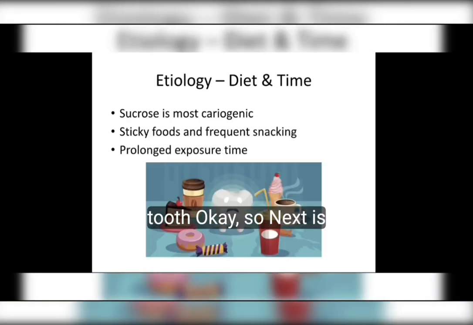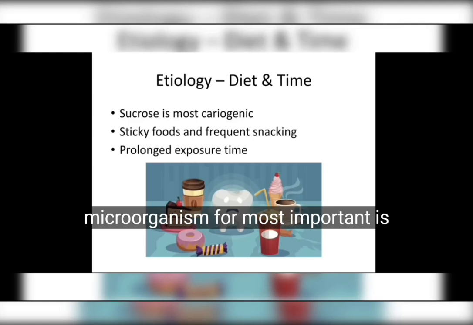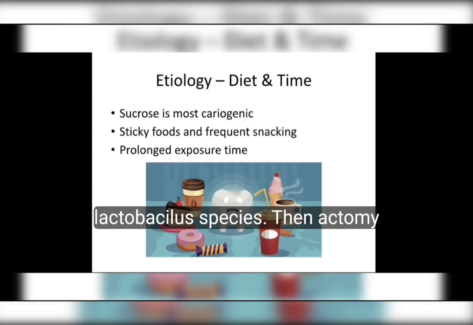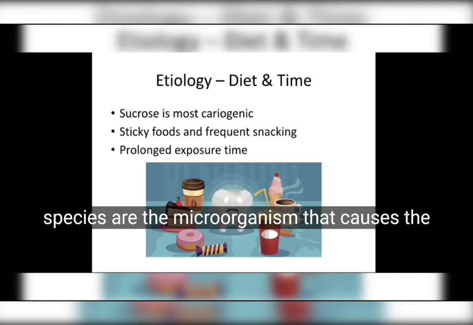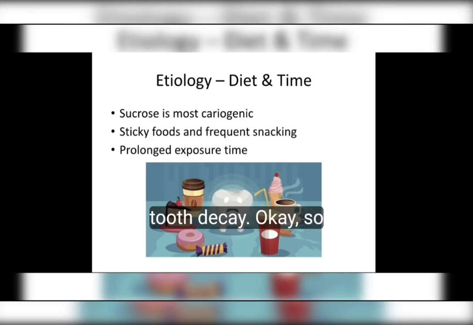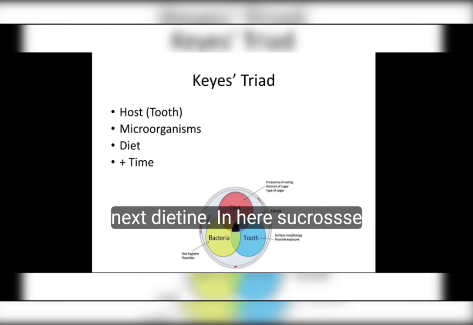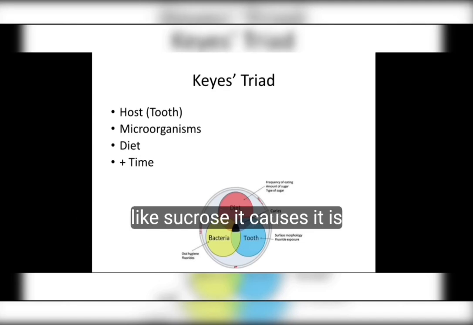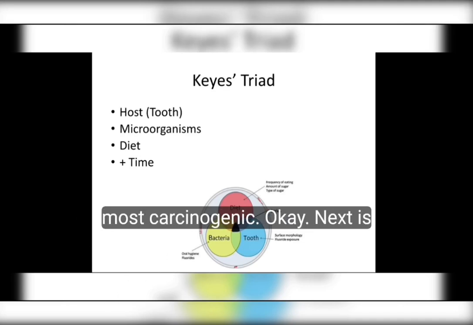Okay, so next is microorganisms. The most important is Streptococcus mutans, the most important organism. Next are Lactobacillus species, then Actinomyces species, which are the microorganisms that cause tooth decay. Okay, so next, diet and time. Here sucrose is the most cariogenic. Of all the sugars, the most important is sucrose, it is the most cariogenic.